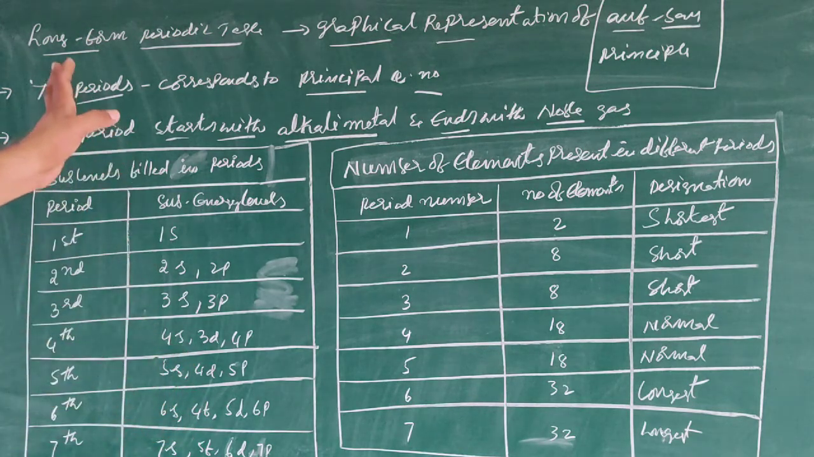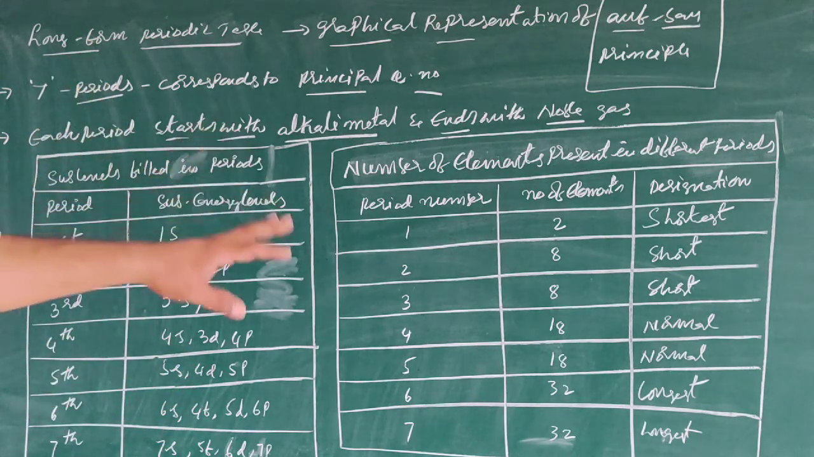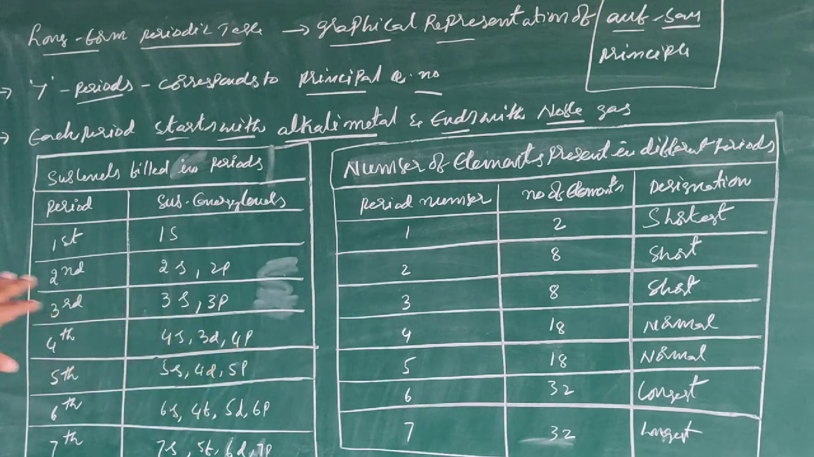Okay, this is the period, number of elements and designation. Please once again observe this. These sublevels are important for us to discuss in the next properties which are coming. Okay, take care.